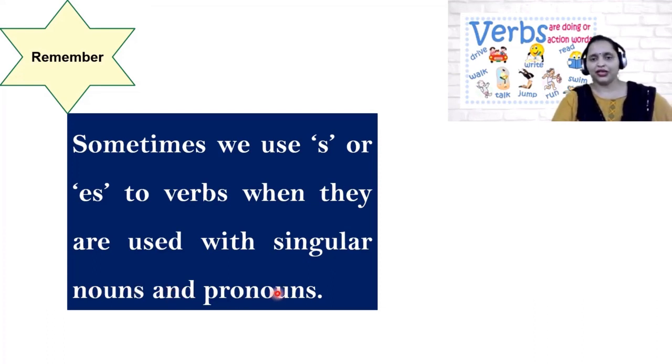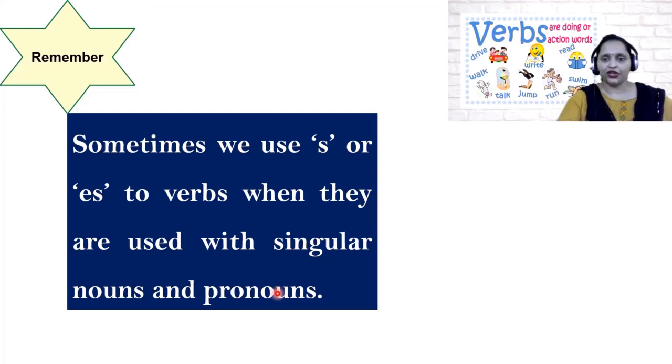Sometimes while using some verbs, we put s or es at the end of that verb. We put s or es to such verbs when they are used with singular nouns or pronouns. It means the nouns or pronouns which refer only to one person or place, animal or thing.